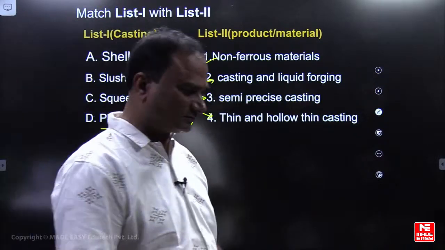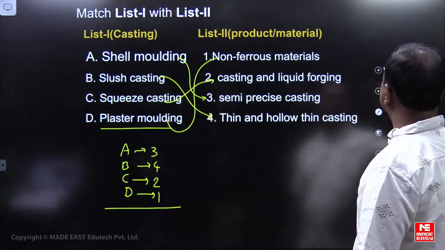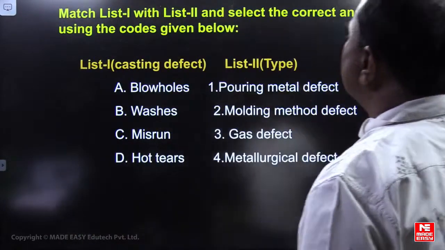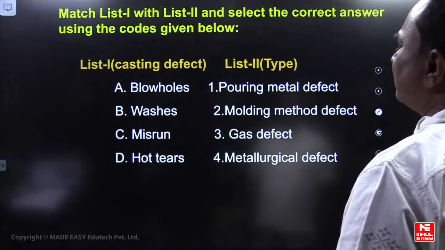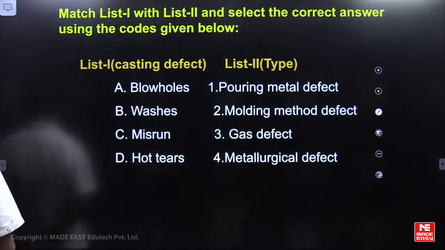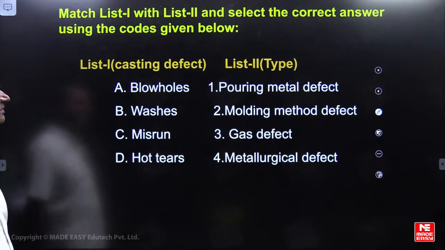Yeah, please look at this, is it correct? Now this one you can see, friends. Casting defects and the list of types of defects. Which type of defect is coming? Yeah, please think of this question, friends.